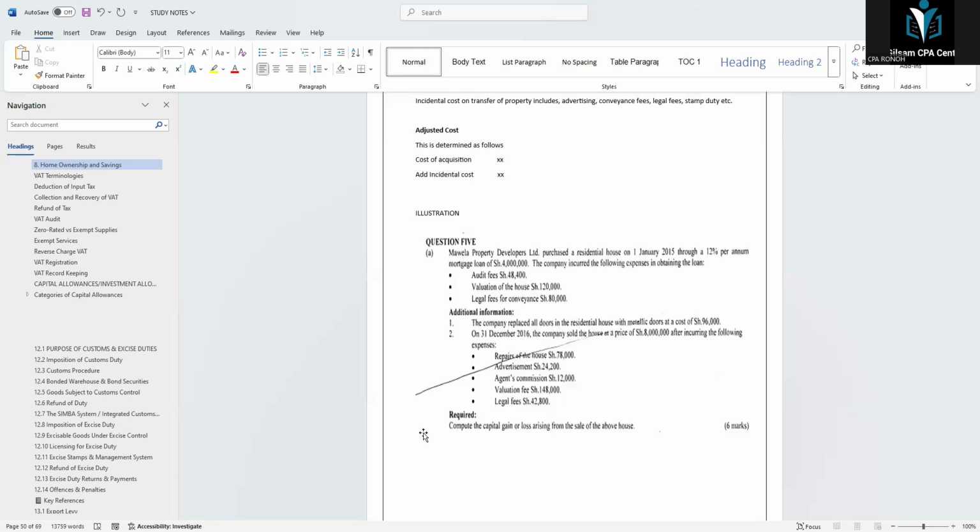Number 2, valuation of the house for shilling 120,000. Then the legal fees for conveyance, 80,000.